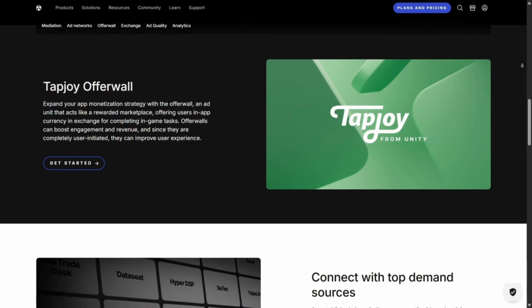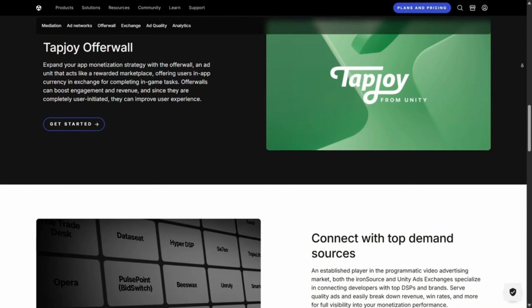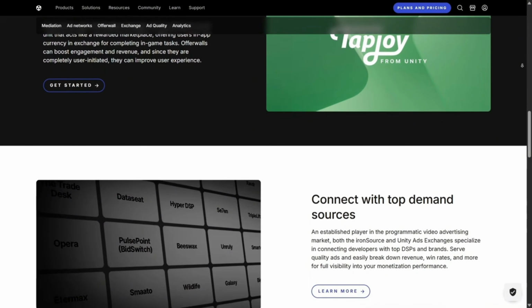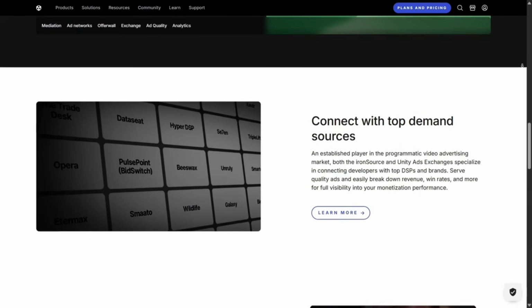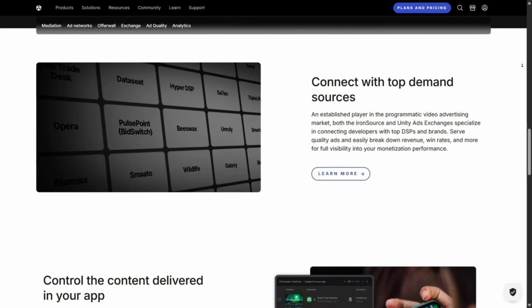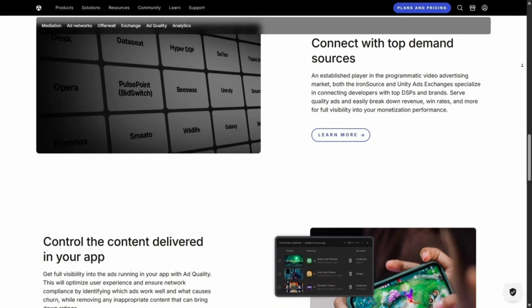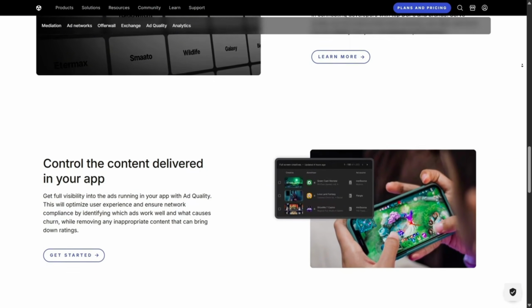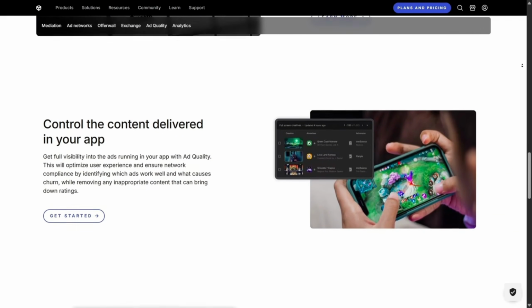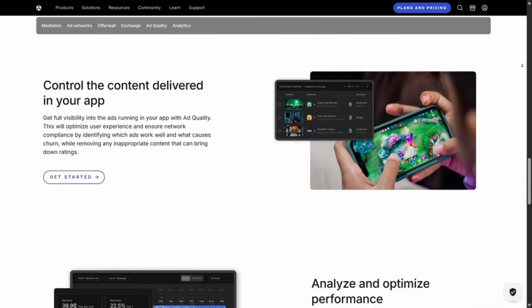Unity also provides robust support for emerging technologies. With AR and VR growing rapidly, Unity's XR toolkit makes it easier to design immersive experiences without starting from scratch. That's why many of the biggest names in VR content rely on Unity as their foundation. It's simply one of the most future-ready platforms for immersive media.